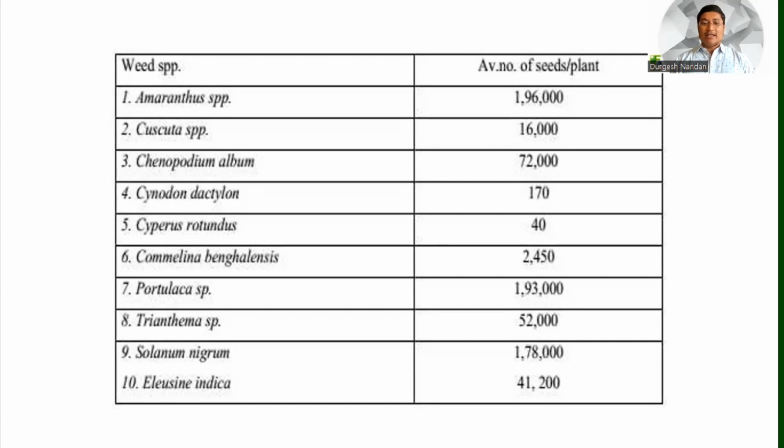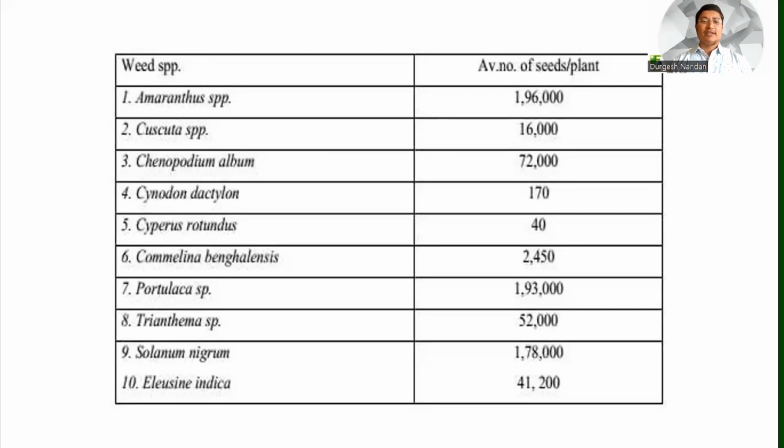Also found is the Portulaca species, with 1,93,000 seeds per plant, ranked number seven. And Solanum nigrum produces 1,78,000 seeds per plant. That is a very huge number of seeds, which is why it is called prolific seed production.